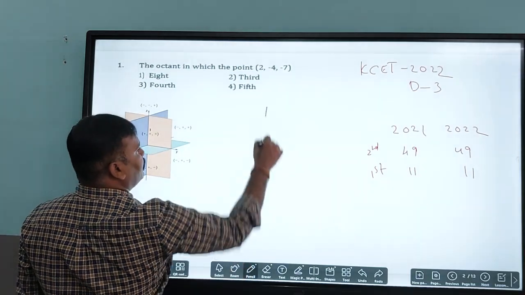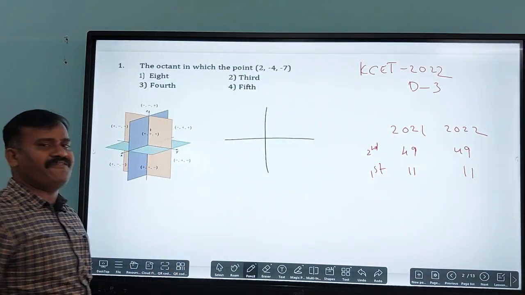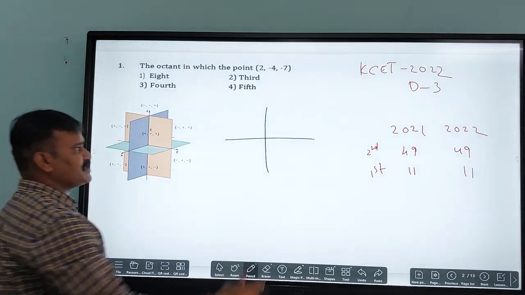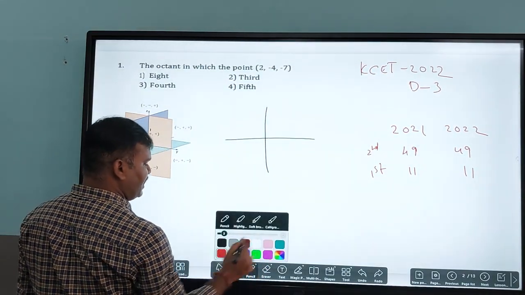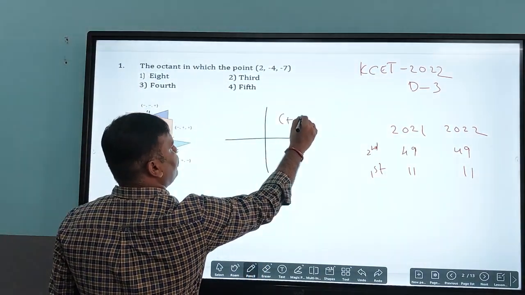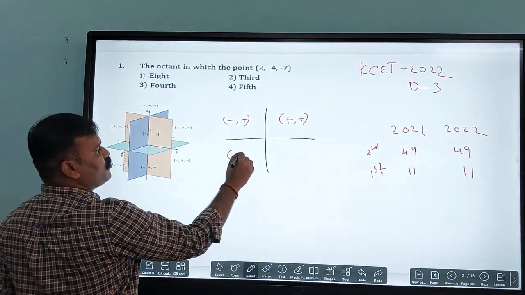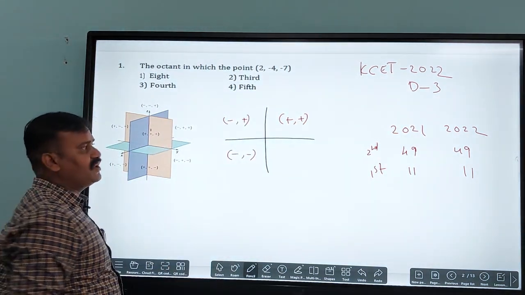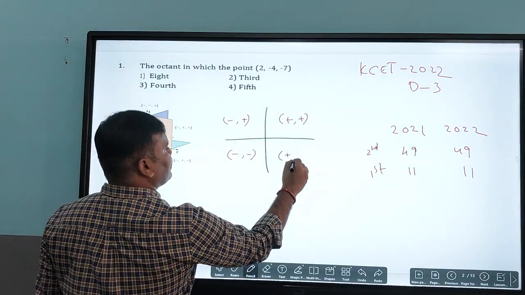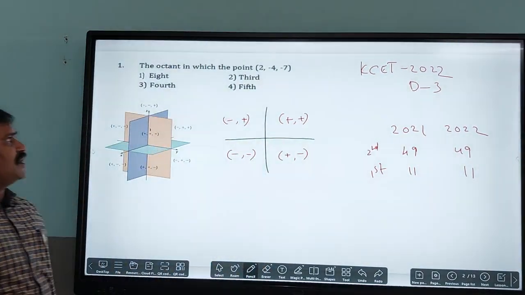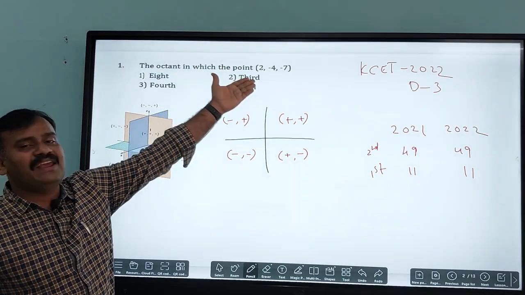Cartesian plane, you know that it has 4 quadrants. What are the signs for the first quadrant? Plus comma plus, the second quadrant minus comma plus, the third quadrant minus comma minus, and the fourth quadrant plus comma minus. Now here they have given 3 coordinate points.